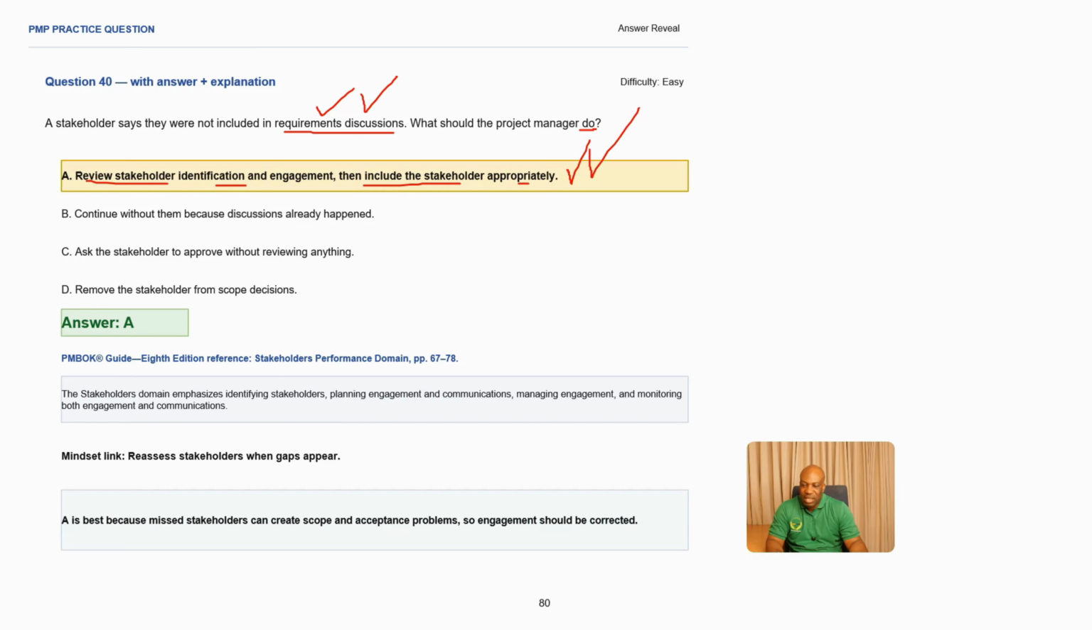So what is our reference in the PMBOK? The stakeholder performance domain, which is on page 67. What is the best mindset here? You need to assess stakeholders when gaps appear. Stakeholders in a project always change. Some come in, some go. So you need to assess their needs and also the gaps in communication. A is the best answer, because missed stakeholders can create scope or acceptance problems. So engaging should be done in the correct way. If you miss a specific stakeholder, like in this case, where they say they were not included, which means they were missed in the requirements, it will create problems. So always make sure you engage and involve the stakeholders, making A the best answer in this scenario.